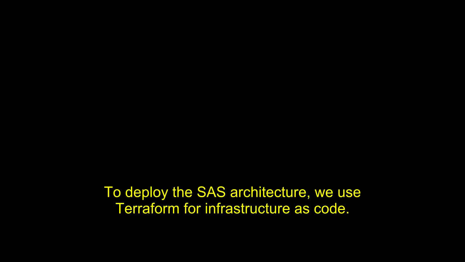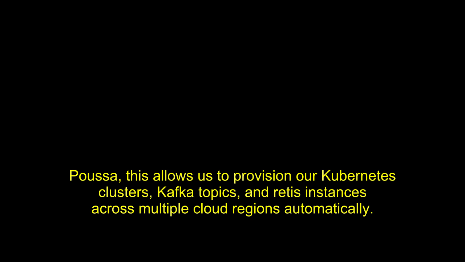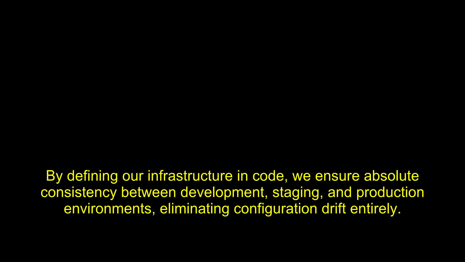To deploy this SaaS architecture, we use Terraform for infrastructure as code. This allows us to provision our Kubernetes clusters, Kafka topics, and Redis instances across multiple cloud regions automatically. By defining our infrastructure in code, we ensure absolute consistency between development, staging, and production environments, eliminating configuration drift entirely.